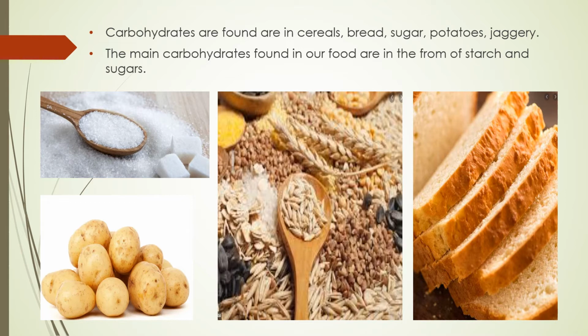And the main carbohydrate which is found in our food is starch. Starch is broken down in our body to give glucose. Glucose is the ultimate source of energy in our body. So the main carbohydrate found in our food is starch.